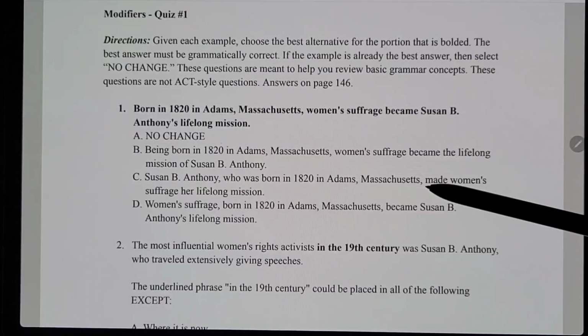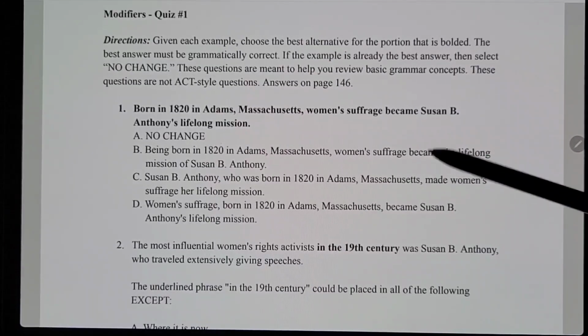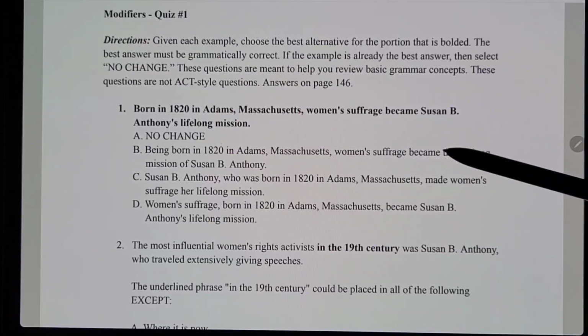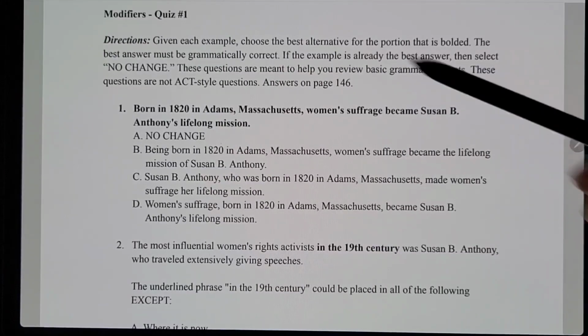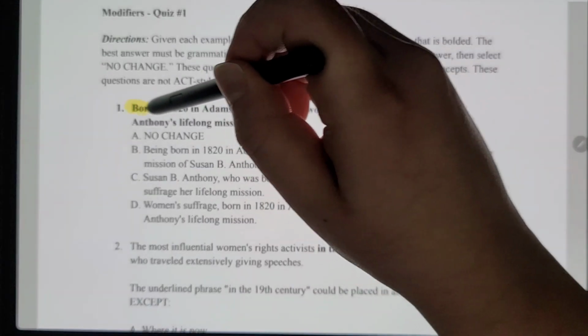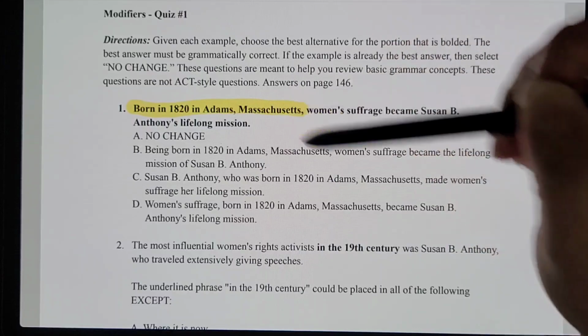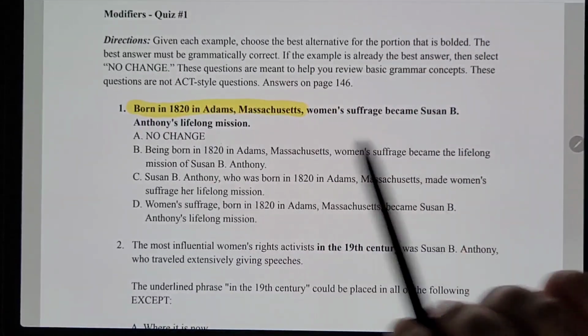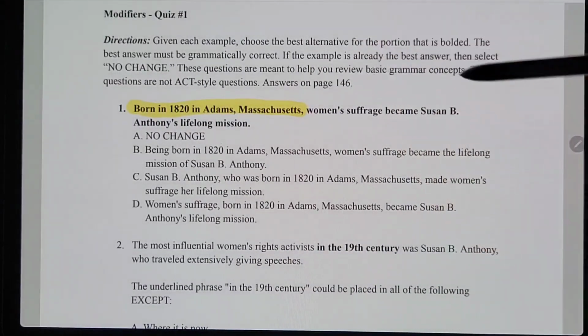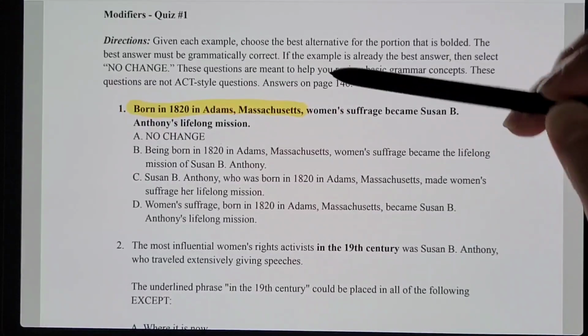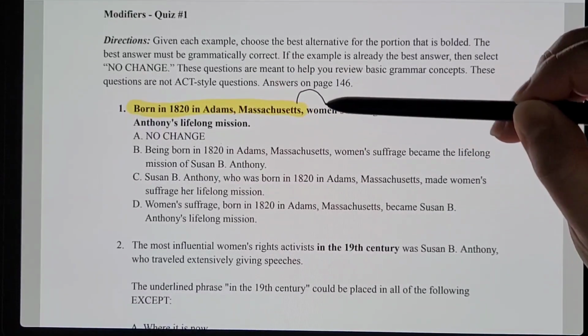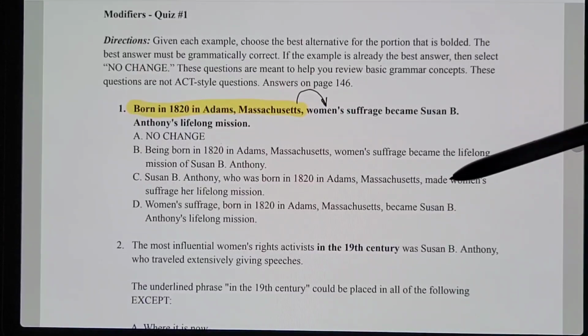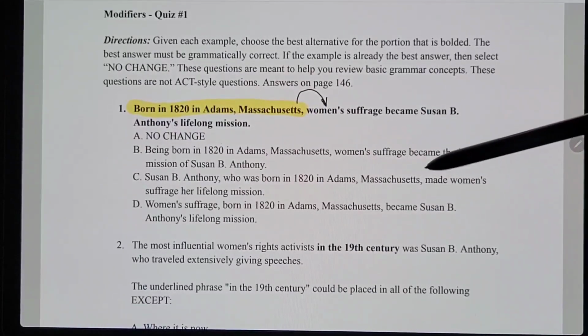So it says, born in 1820 in Adams, Massachusetts, women's suffrage became Susan B. Anthony's lifelong mission. So here we have born in 1820 in Adams, Massachusetts introducing what follows, so we have to make sure that it is followed by the correct subject. Women's suffrage is not born in 1820 in Adams, Massachusetts.